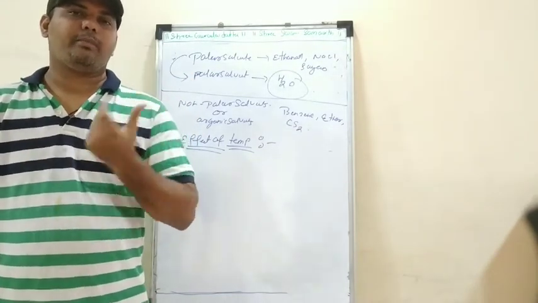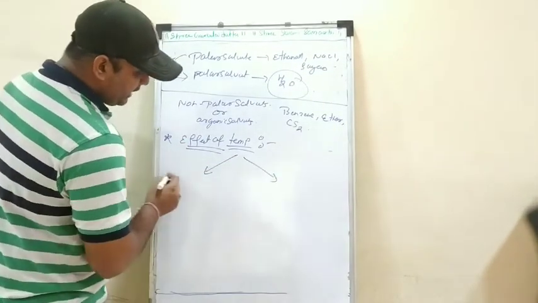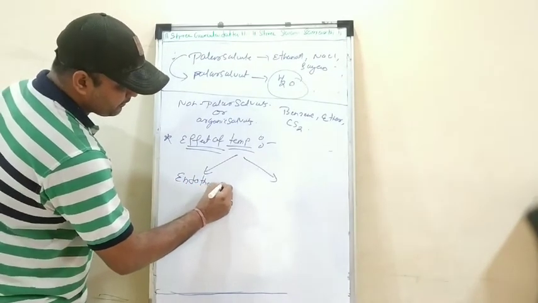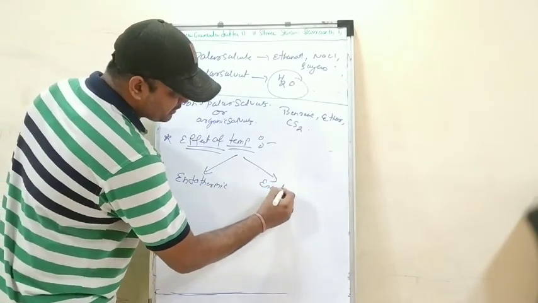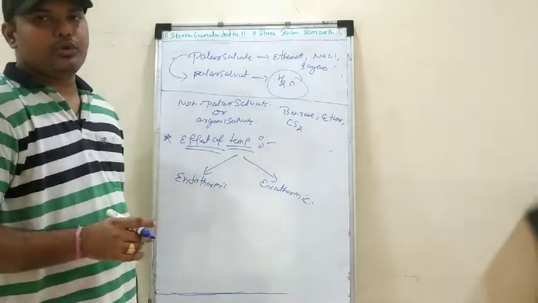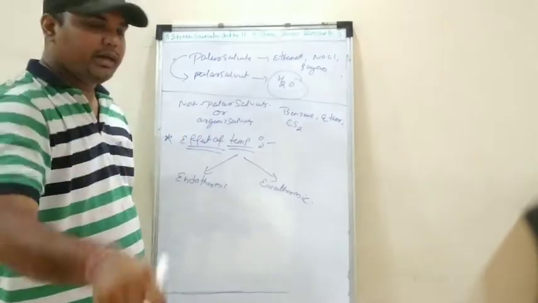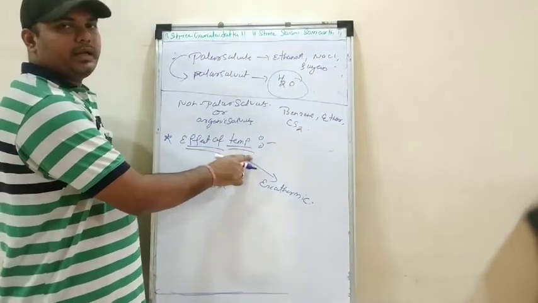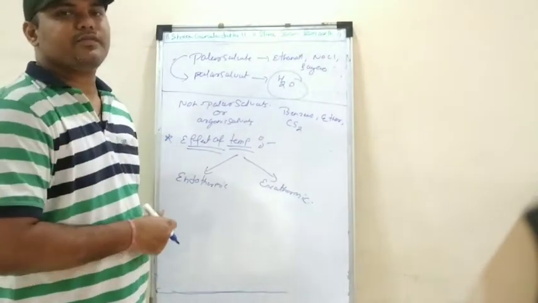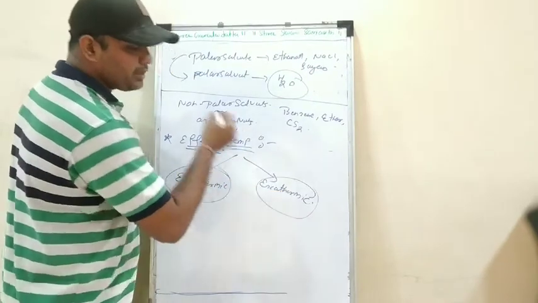So why does it happen so? Because there are two kinds of processes taking place, that is endothermic process and exothermic process.